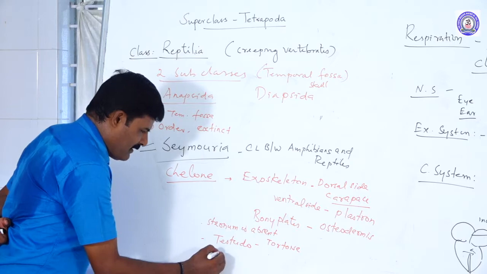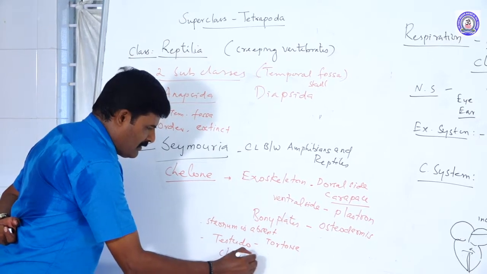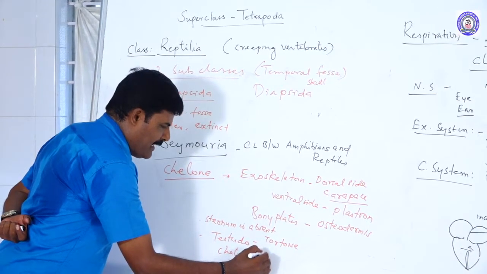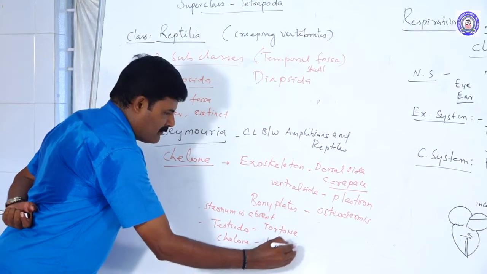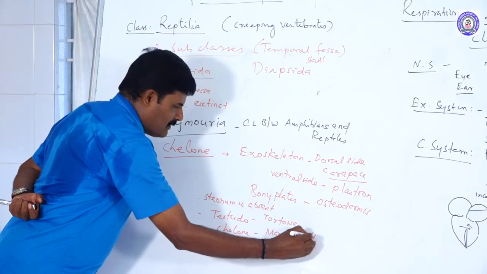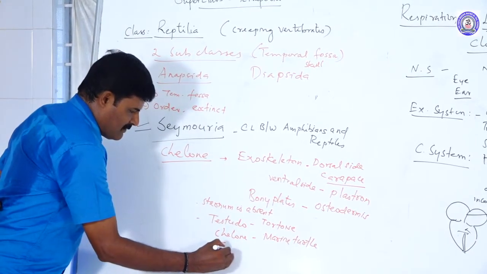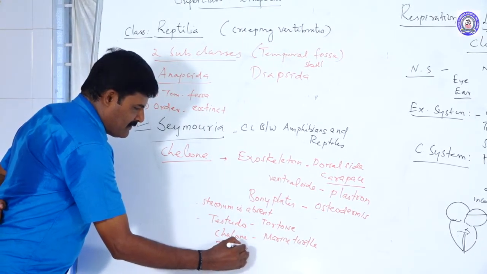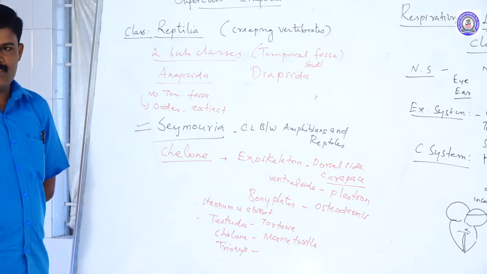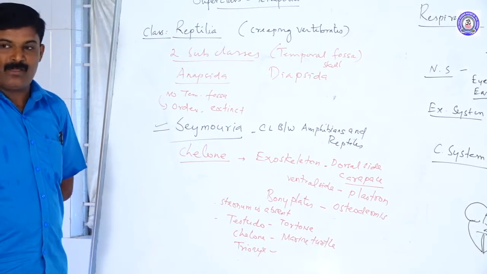Next one is Chelone, the marine turtle. Trionyx is another form, otherwise called the freshwater terrapins.